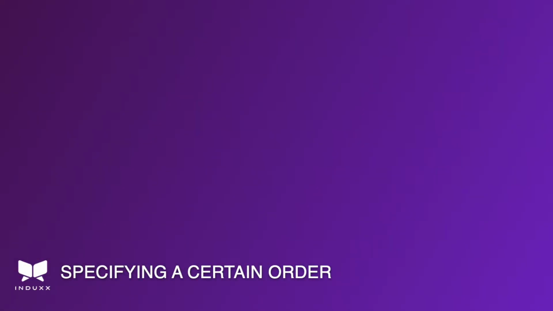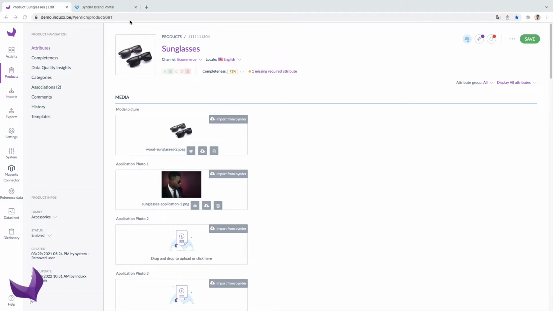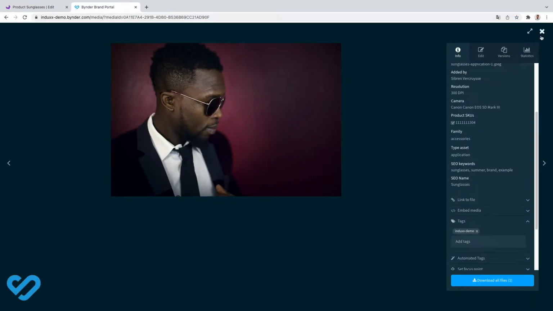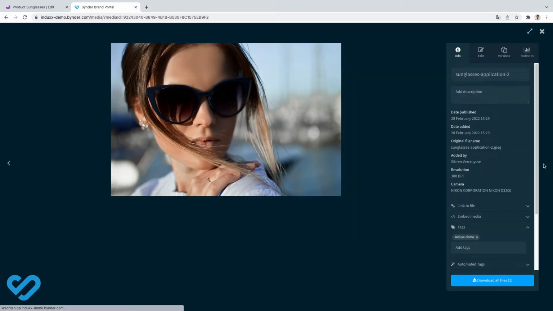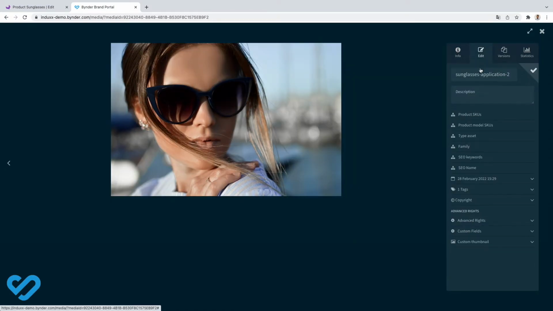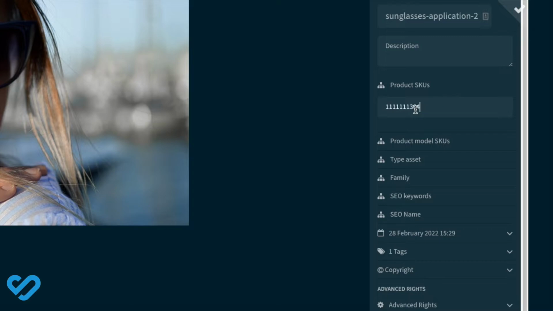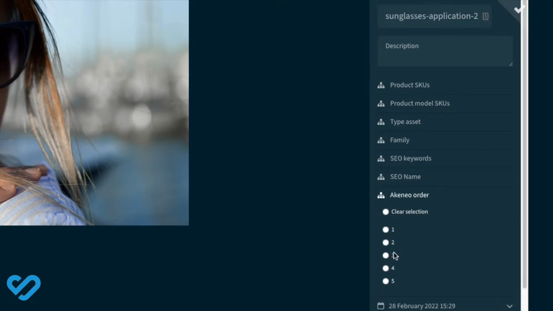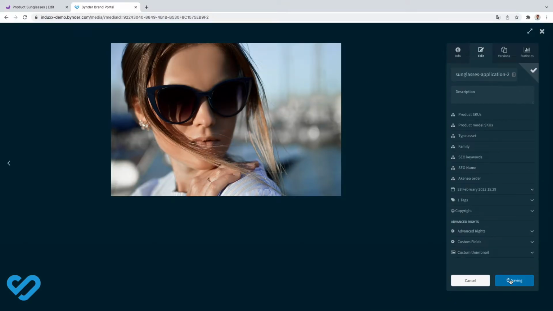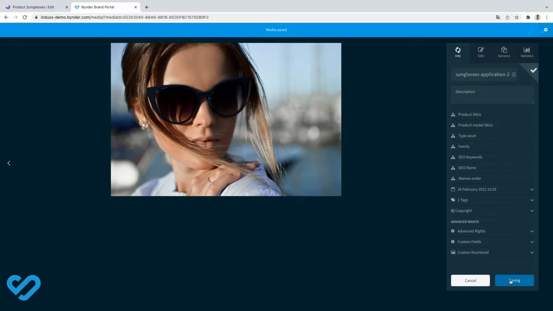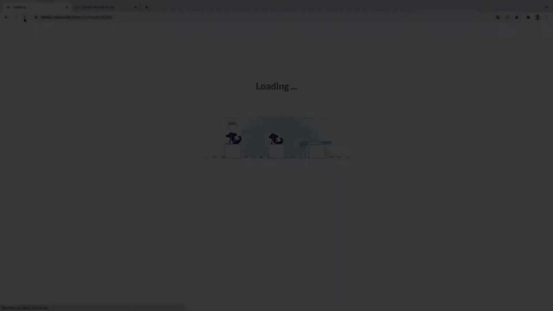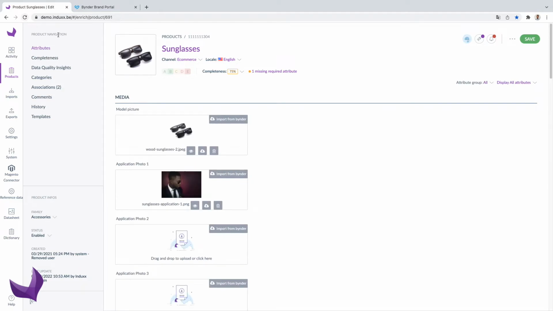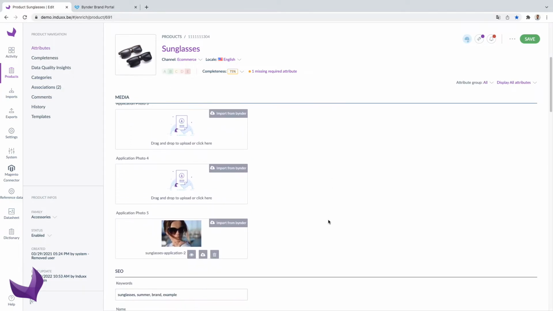Specifying a certain order. In this specific case, we supply an order to the asset. As specified, the asset is linked to the 5th position.